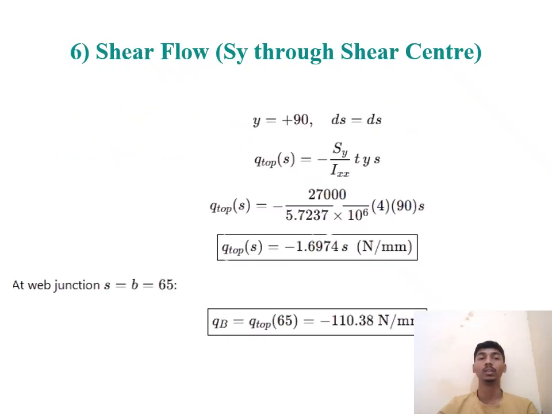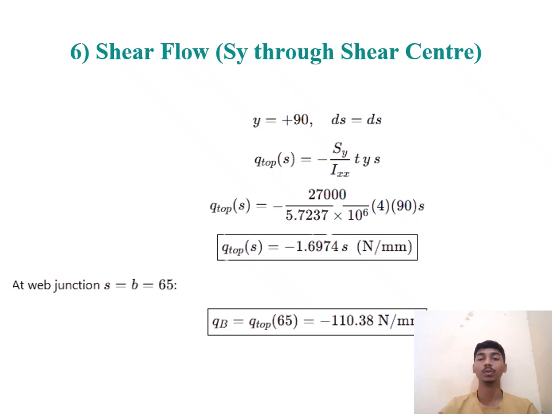Now we are calculating the shear flow, Sy through shear center. Here are the values of y equal to plus 90 and ds equal to ds. Here is the formula for shear flow. Q top S is equal to minus Sy by Ixx Tys. Now we are putting values in that formula.